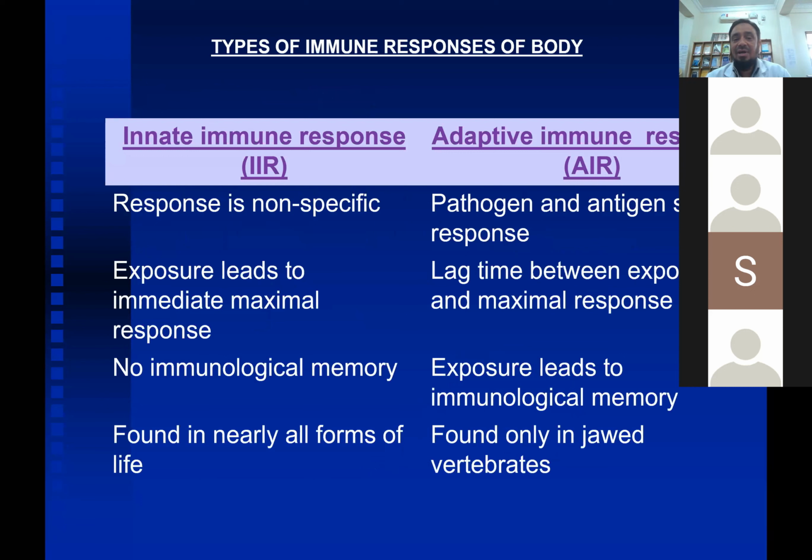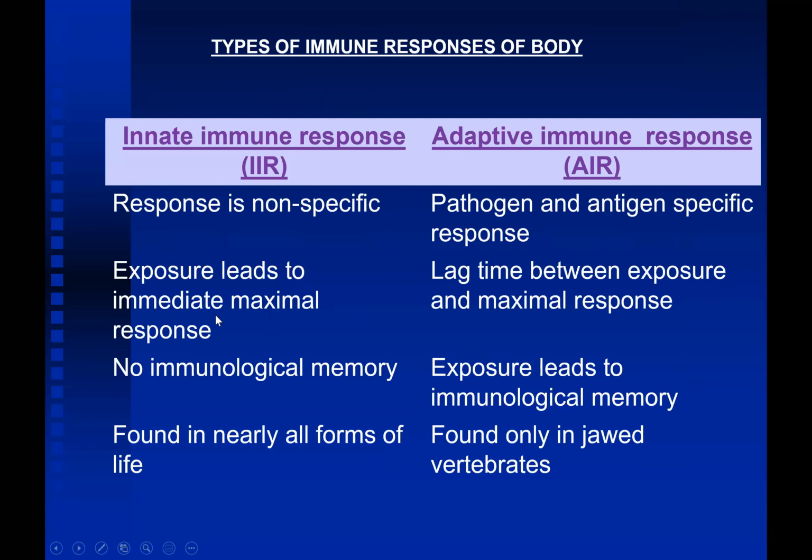So we will see what are the types of immune responses in our body. Innate immune response and adaptive immune response. Innate immune response is present since birth. It is non-specific, whereas adaptive immune response is pathogen and antigen specific. Innate immune response is immediate.